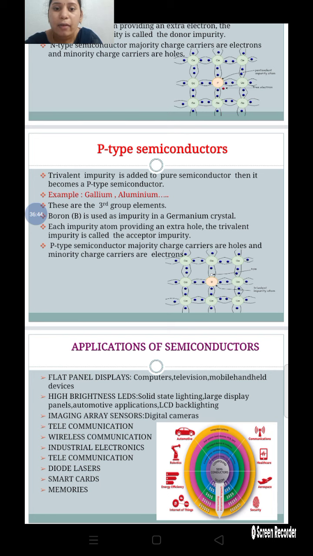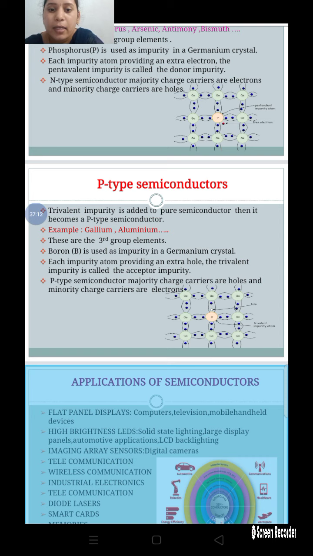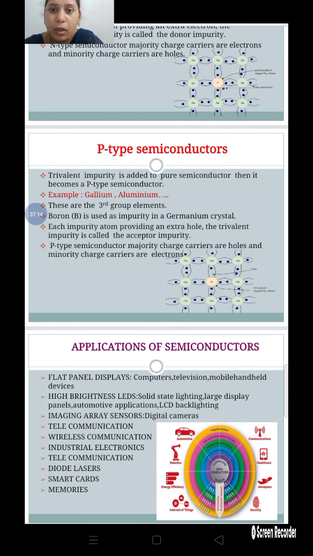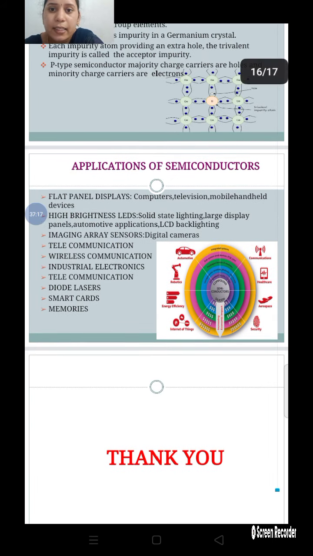The trivalent impurity is called an acceptor impurity. In P-type semiconductors, the trivalent impurity is called what? An acceptor impurity. In N-type semiconductors, the pentavalent impurity is called a donor impurity. This is about P-type and N-type semiconductors. Next, we'll discuss the applications of semiconductors.